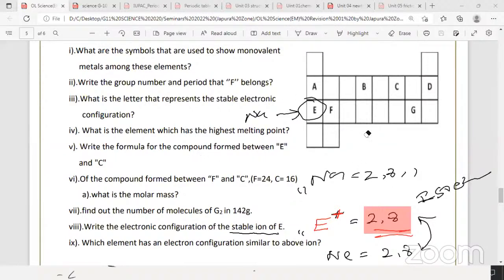So you have to write the configuration. Which element has the same configuration as this, that's what they ask next. The answer will be neon. Which element means either you can write the symbol or the name, no problem. Some questions they ask you to write down the formula or the symbol. Then if you write the name in words, you get no marks. You can write here neon. Okay, so that is the end of the chemistry question.